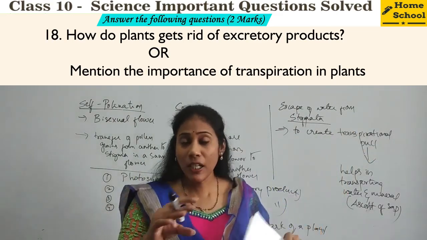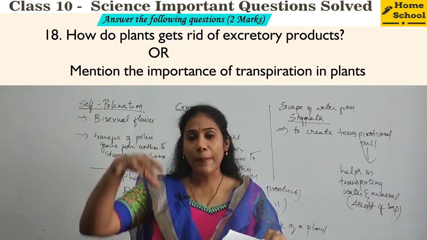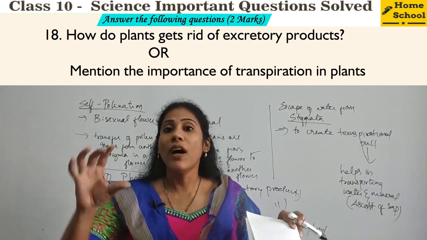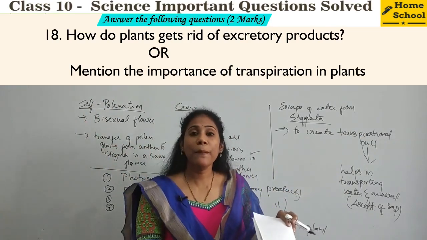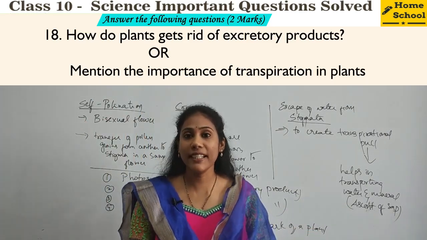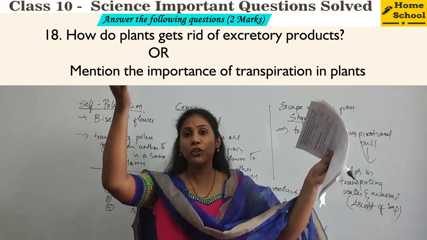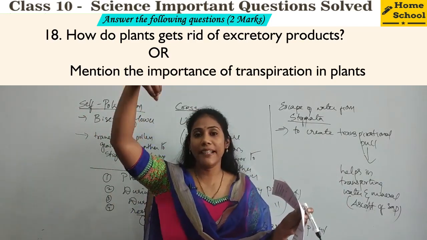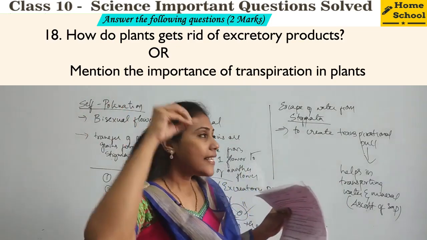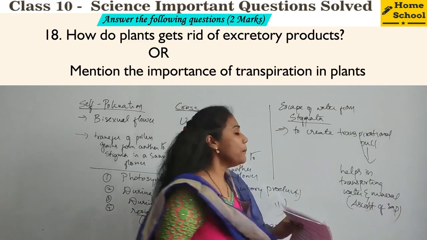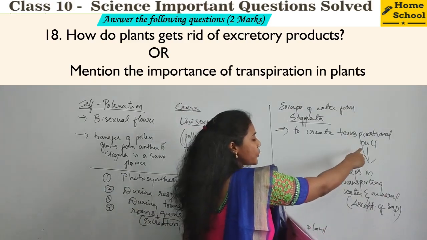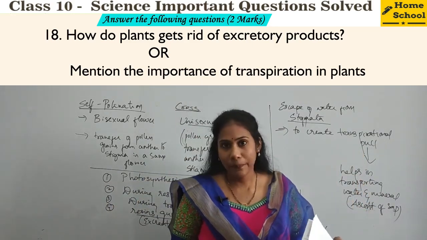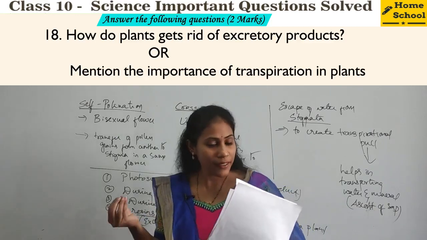What is transpirational pull? It is a kind of force, upward force or upward pressure created in a plant body, so that water and minerals can be passed from roots to leaves. See, water and minerals have to come from bottom to top. So definitely some pressure must pull them from bottom to top, right? So such a suction pressure is created. That is what we call transpirational pull. So how is it helpful? Transpirational pull is helpful in transporting water and minerals, that is ascent of sap, right? So this much you have to mention for this question.